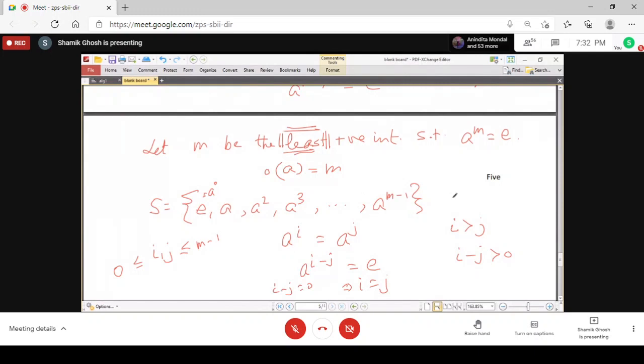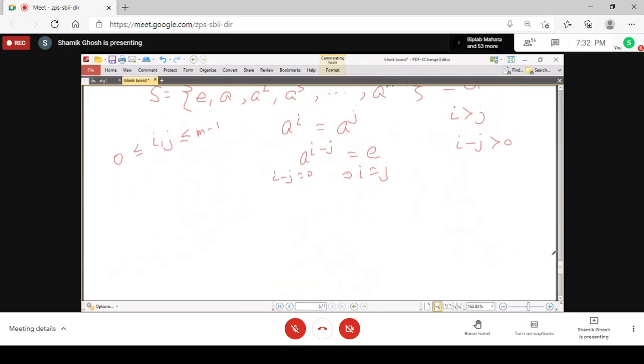All these elements are elements of G, because a belongs to G and G is closed under multiplication. So all the powers of a are elements of G. So this set S, which contains m elements, is a subset of G. Now we will show that actually S equals G. How? We have that a to the power m equals identity. Now take any element from the group. The group is generated by a. That means x is some a to the power k, for some k belonging to the integers.